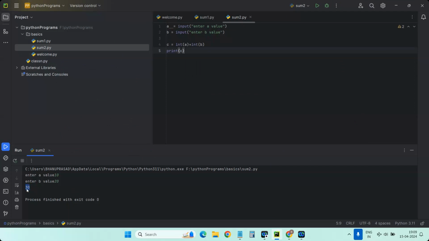Is it clear, everybody? Any doubts till this point? Any doubts as of now?